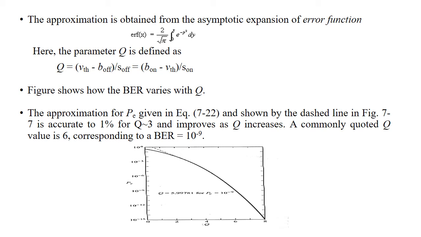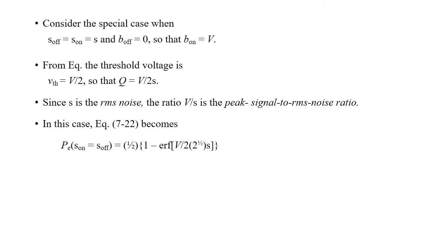So here we have drawn the graph of the bit error rate BER. Here we have to consider the special case when S off is equal to S on is equal to S and B off is equal to 0, then B on is equal to V. From the equation we find that the threshold voltage is VTH is equal to V by 2 and Q is equal to V by 2S.